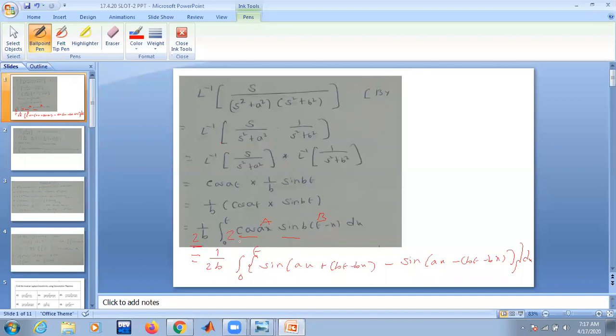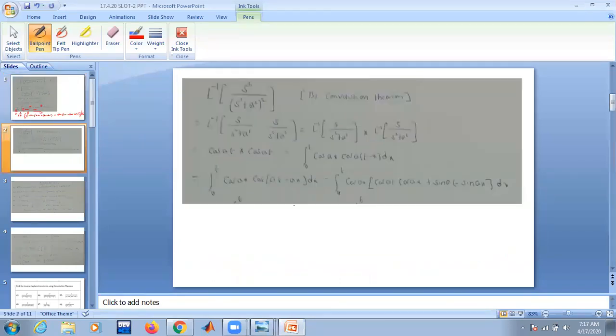Whenever you have a trigonometric product, convert that into a trigonometric sum. Is it okay? Yes, sir. And here also, see, this is not the right approach. Yesterday I demonstrated this problem by taking this expansion, but what is the right approach I was telling? Multiply and divide with 2.